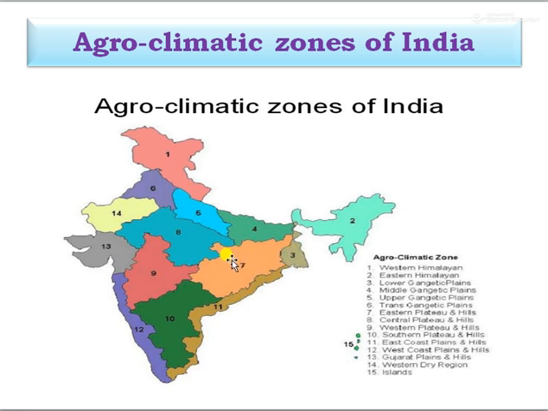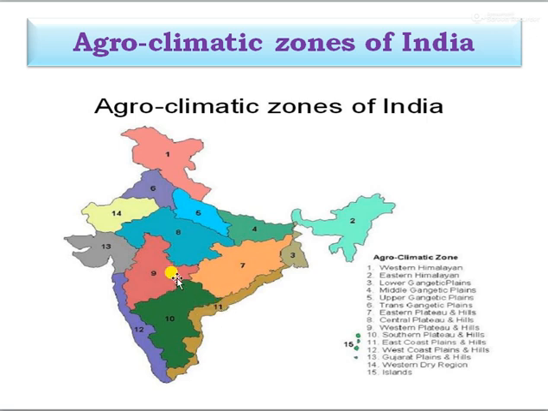Fourth is the Middle Gangetic, fifth is the Upper Gangetic, and sixth is the Trans-Gangetic. Seventh is the Eastern Plateau and Hills, eighth is the Central Plateau and Hills, ninth is the Western Plateau and Hills, and tenth is the Southern Plateau and Hills.